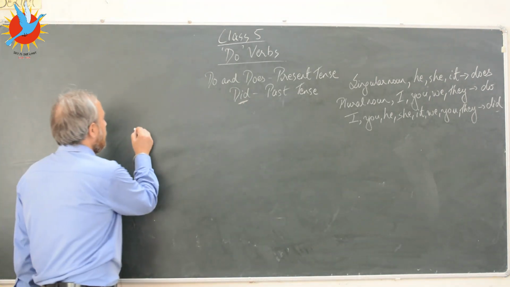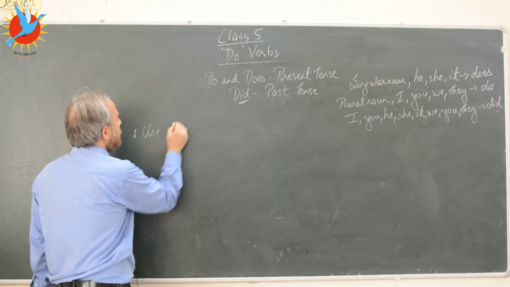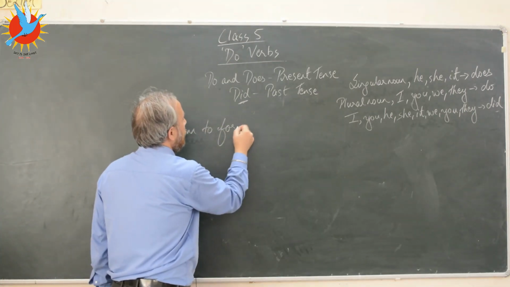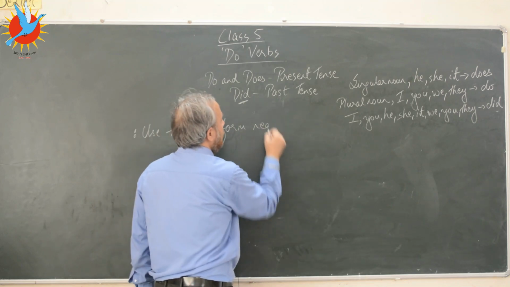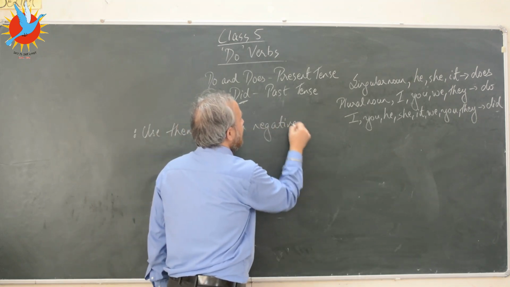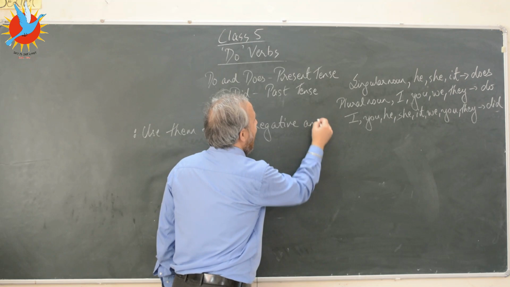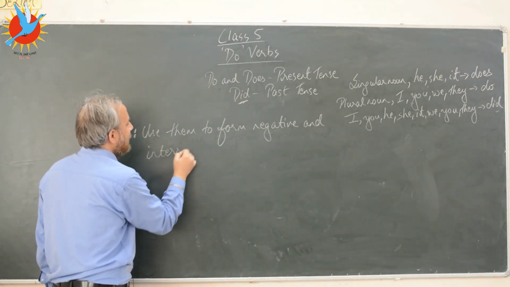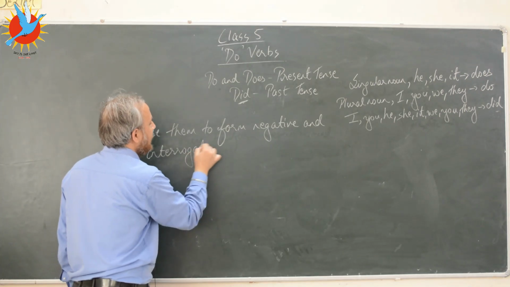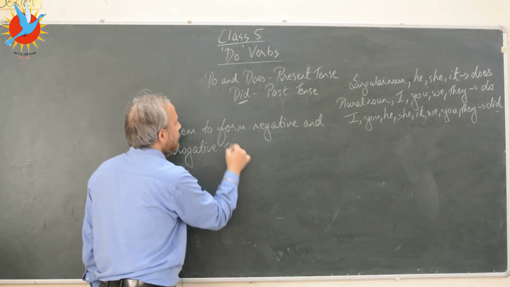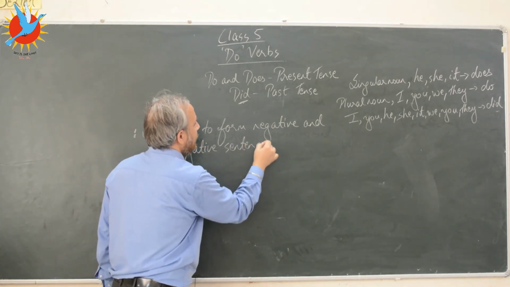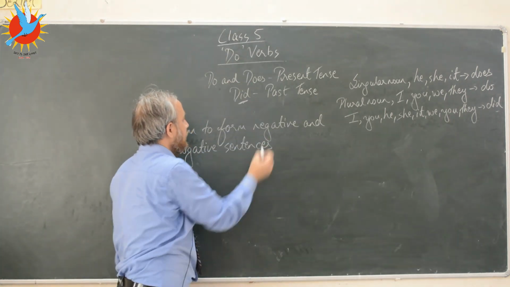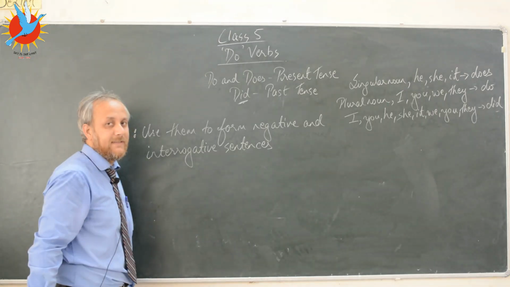We use them to form negative and interrogative sentences. Interrogative, I-N-T-E-R-R-O-G-A-T-I-V-E, sentences.